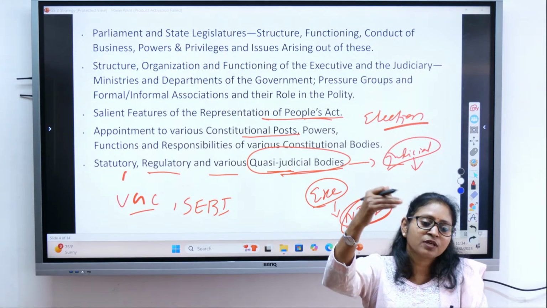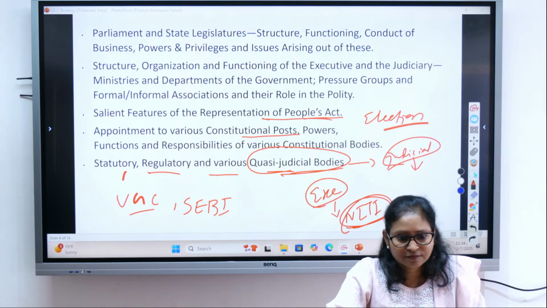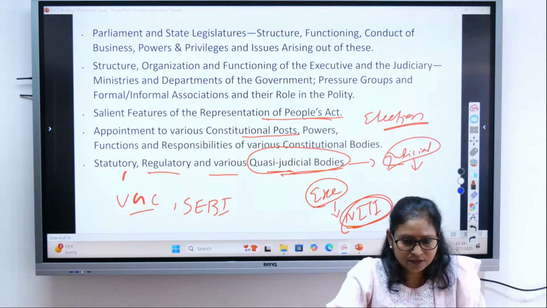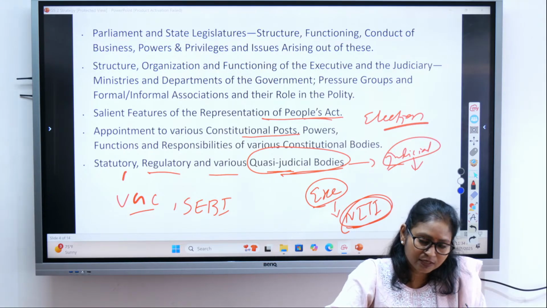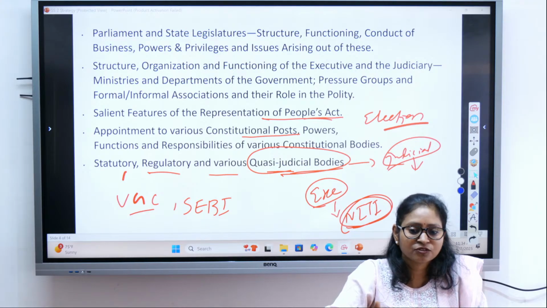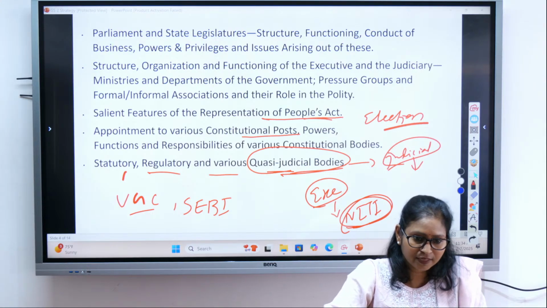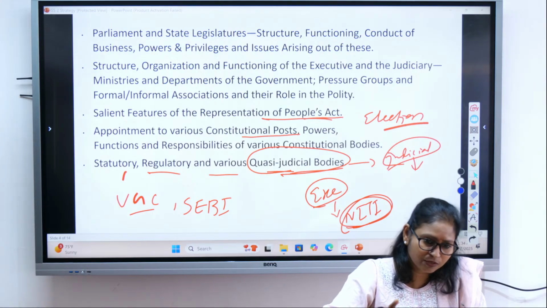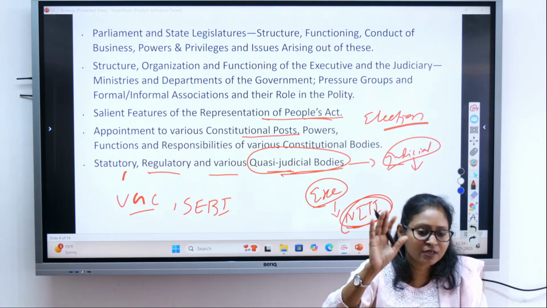It will go to the government and then the government will approve, then it will be executed. Right? So that's why they are called quasi-judicial. They are not fully judicial but look like judicial. Quasi means looks like. They are not pure judicial bodies but look like it. It does the function of a judicial body but they are not purely judicial.